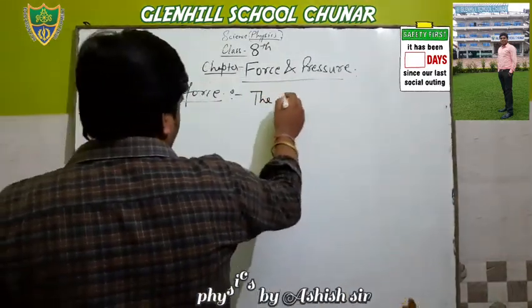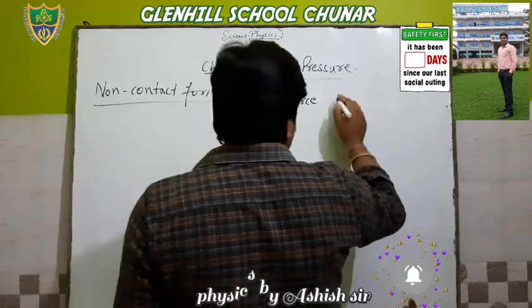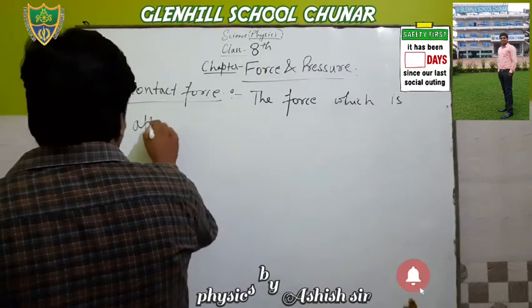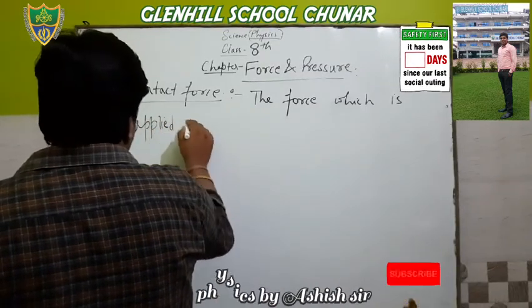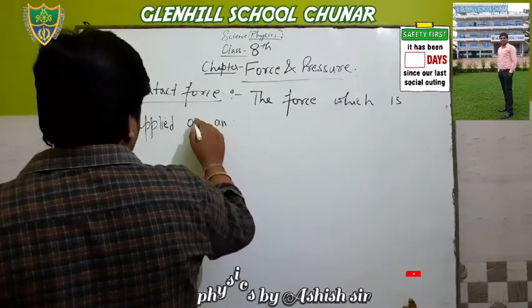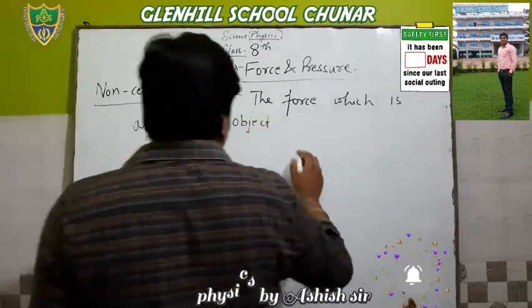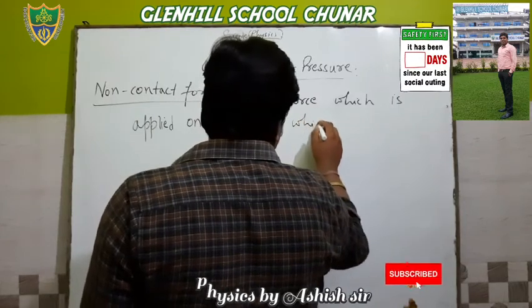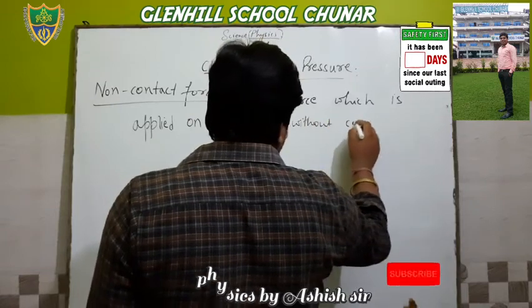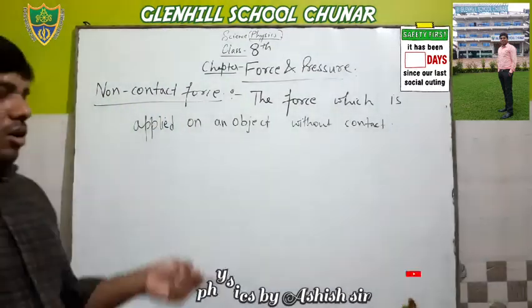Write down: the force which is applied on an object without contact, then this type of force is known as non-contact force.